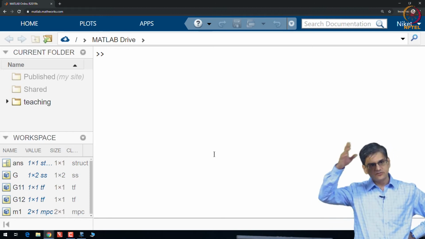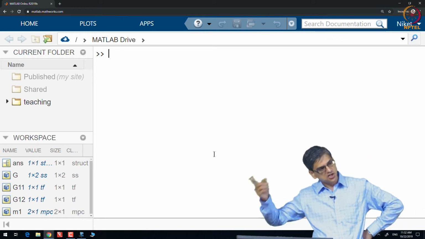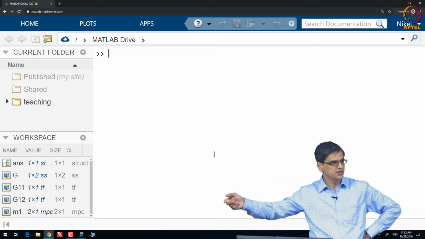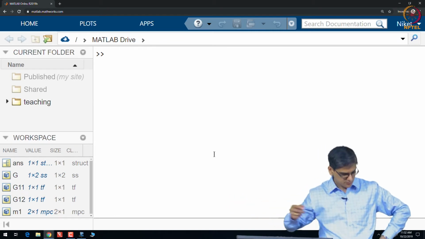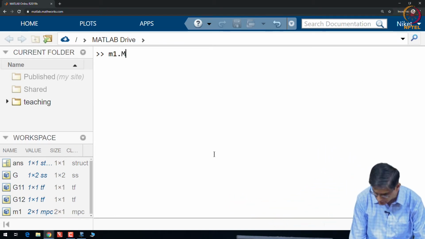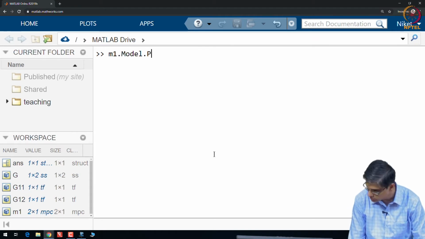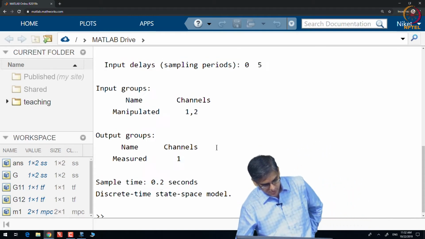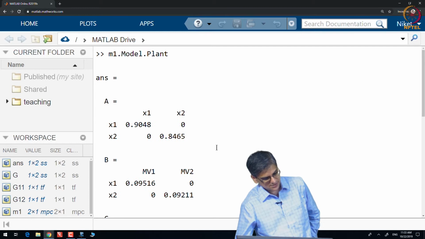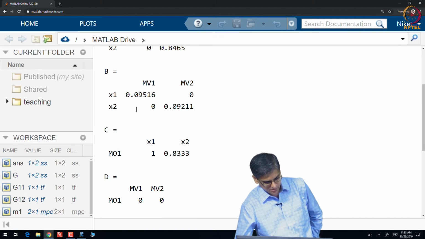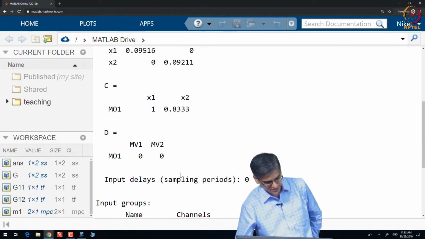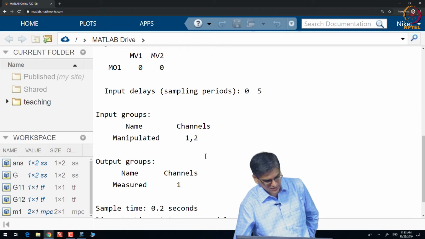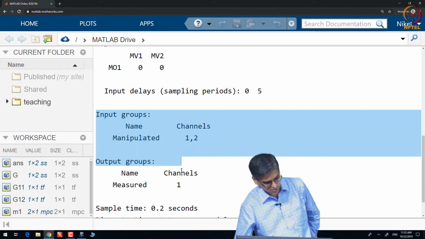Every time a child is a structure, to access the children of that structure, you will just use dot and the name of that child field. So, we have M1 dot model dot plant. As you can see, it is the exact same model that we had given: our A matrix, our B matrix, our C matrix, our D matrix. And there is something called input groups: manipulated inputs, measured outputs.